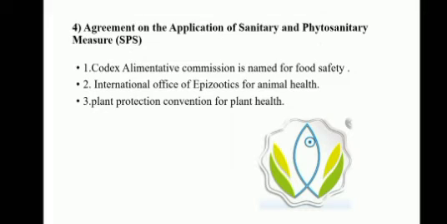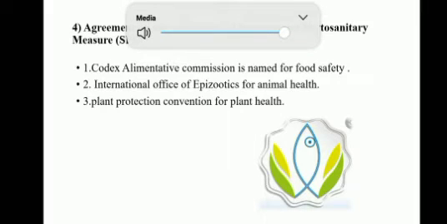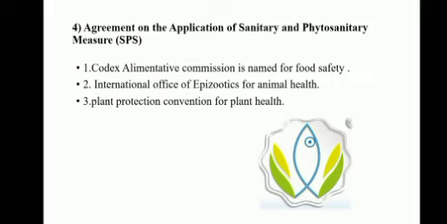The fourth provision under the AOA is the Agreement on Application of Sanitary and Phytosanitary Measures. It deals with the standards for food safety, plant and animal health. The World Trade Organization encourages the member countries to use the international standards or guidelines where they exist. Some examples are the Codex Alimentarius Commission for food safety, the International Office of Epizootics for animal health, and the Plant Protection Convention for plant health.